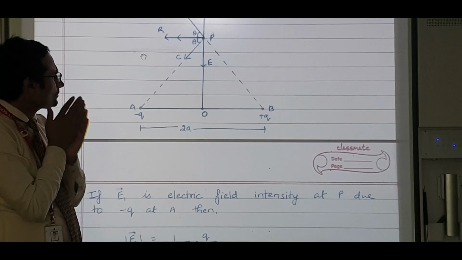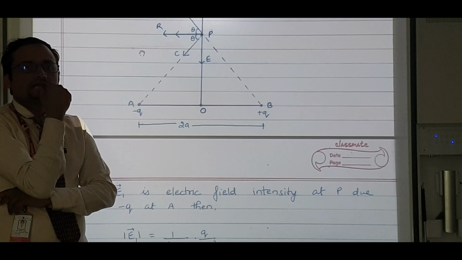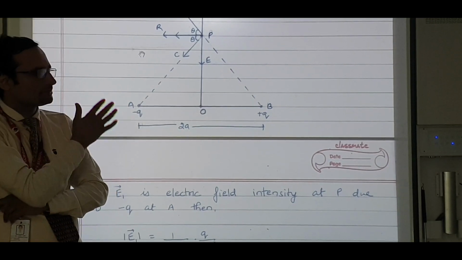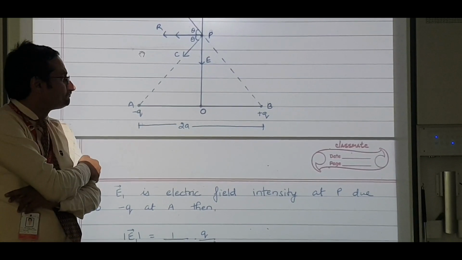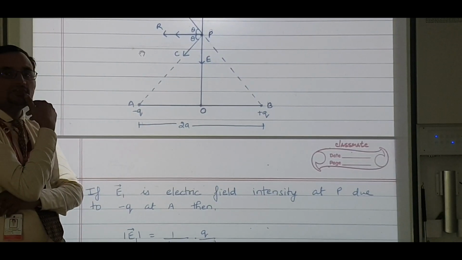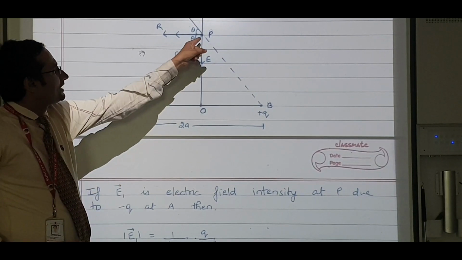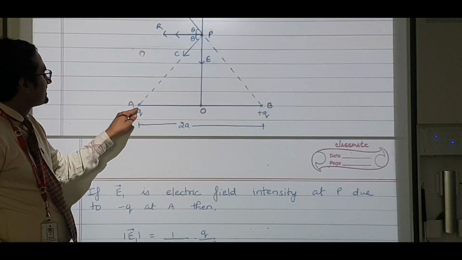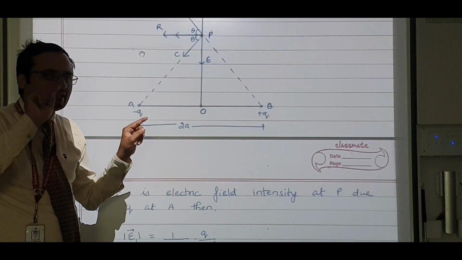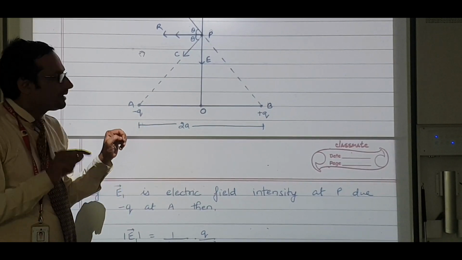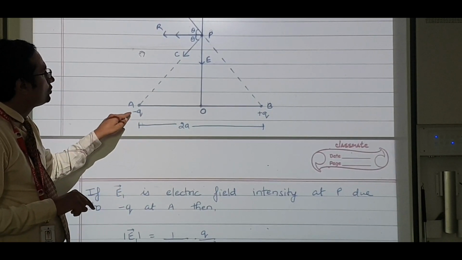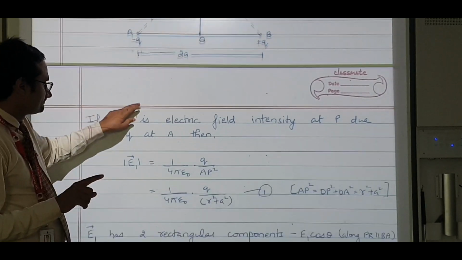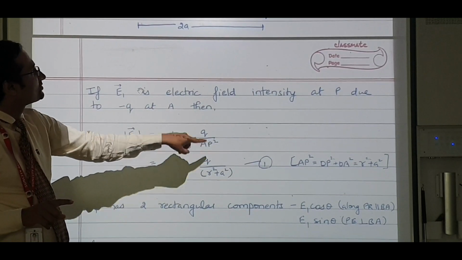Okay. What about this OP? This OP I am taking as R. I hope nobody has a problem with that. So, what about the electric field intensity? Here there is a plus 1 coulomb charge. So electric field intensity E1 is equal to 1 by 4 pi epsilon naught Q over AP square, and AP square is R square plus A square.